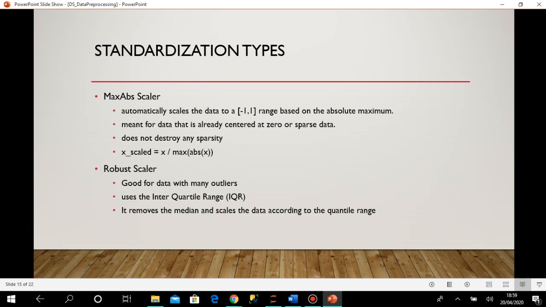Whenever I am working with the mean value of a data set, suppose 90% of the data is in the range 0 to 50, and there are one or two data points which are in some thousands. You can understand how the mean will be changed by the outlier. So in case of data where outliers are present, instead of the mean we handle this standardization with the median and the interquartile range. So when outliers are present in the data, this robust scaler will be useful.